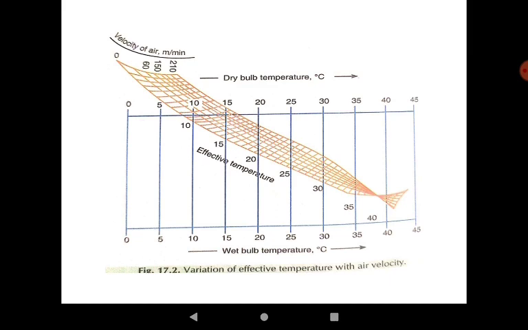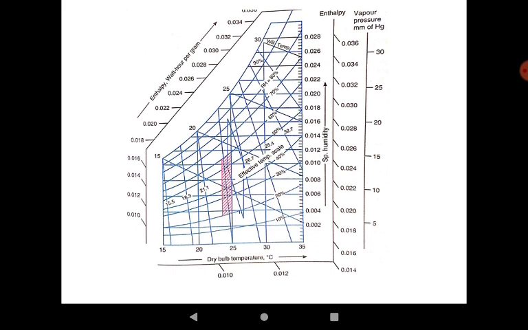This is a diagram showing the variation of effective temperature with air velocity. So this diagram shows at what velocity of air how much effective temperature would be there. This is the modified comfort chart. The shaded portion here shows the comfort zone.